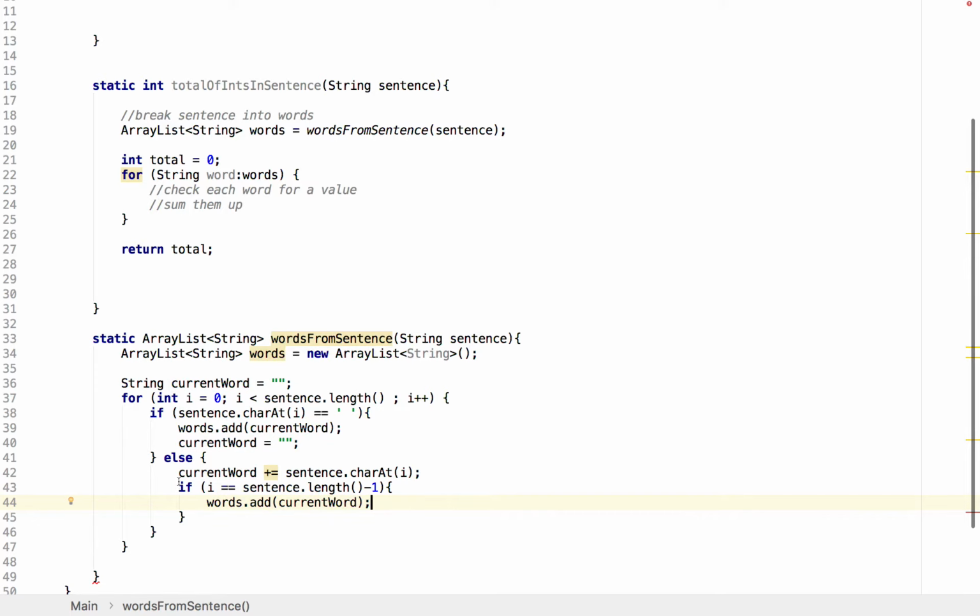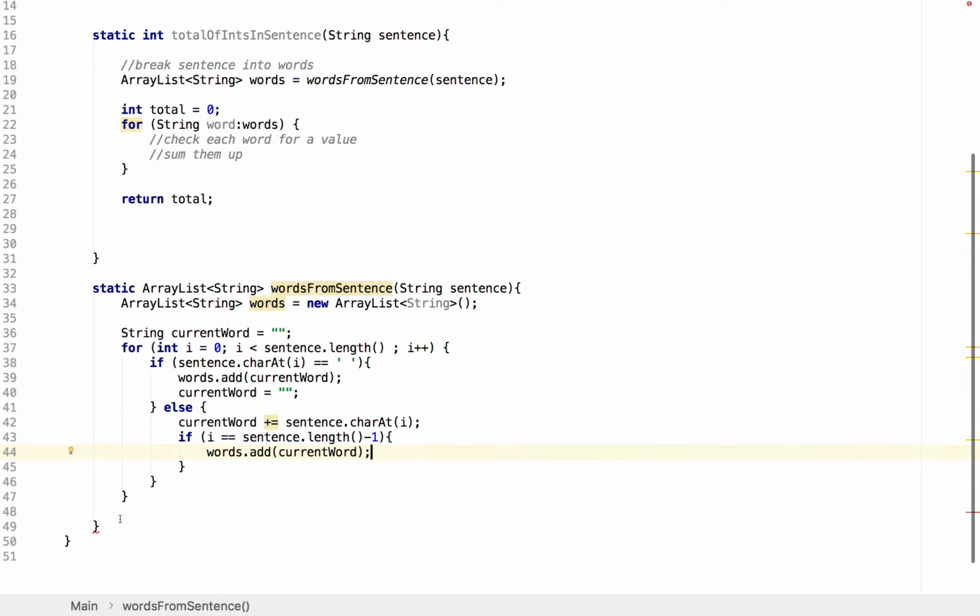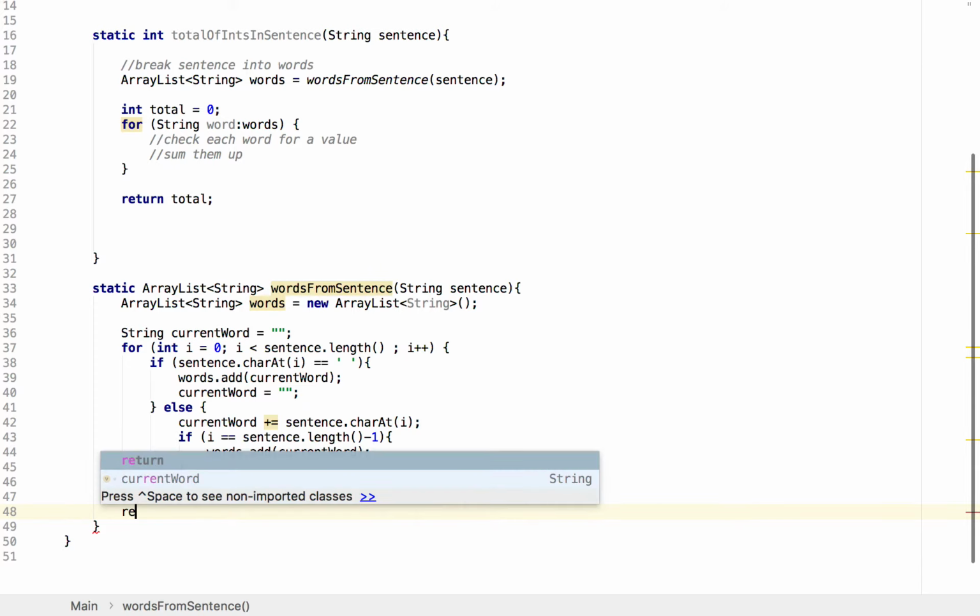So that should get every sentence and split it into an array of words. We just need to return that, words.